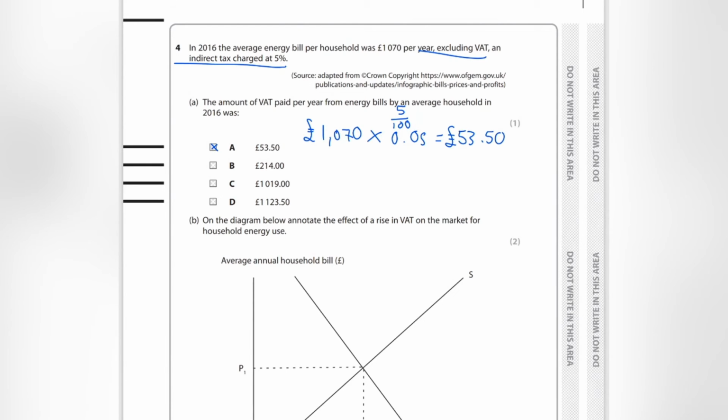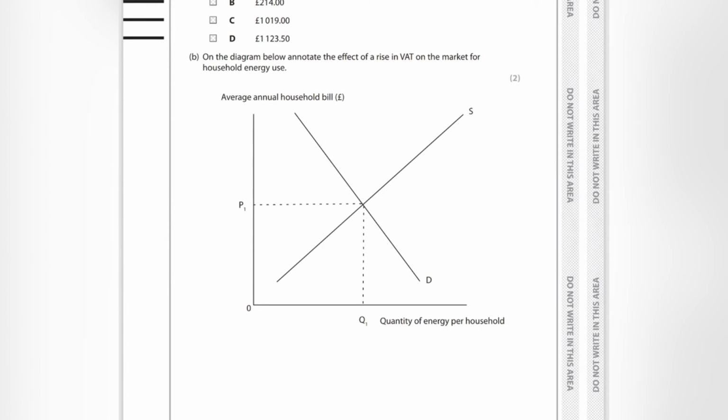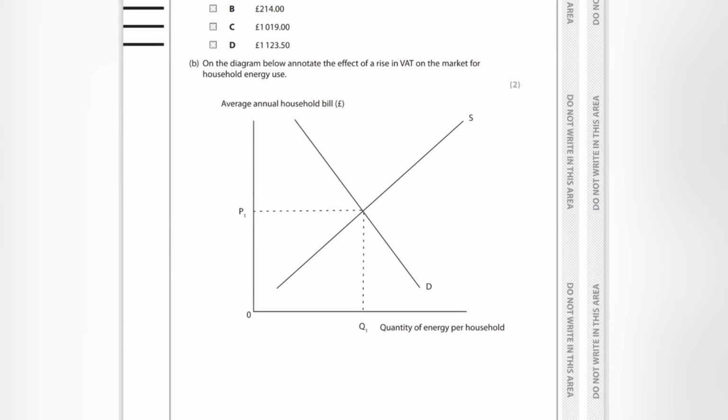Okay, now with VAT and indirect taxes, this says on the diagram below, annotate the effect of a rise in VAT on the market for household energy use. So a rise in VAT is ultimately paid by the supplier, the firm, but it can be passed on to the individual in the form of higher prices. VAT is a charge on the price. And so you might consider that it's going to be parallel to the original supply curve, like so, S1, but that is not the case. So actually this is wrong and we need to get rid of that.